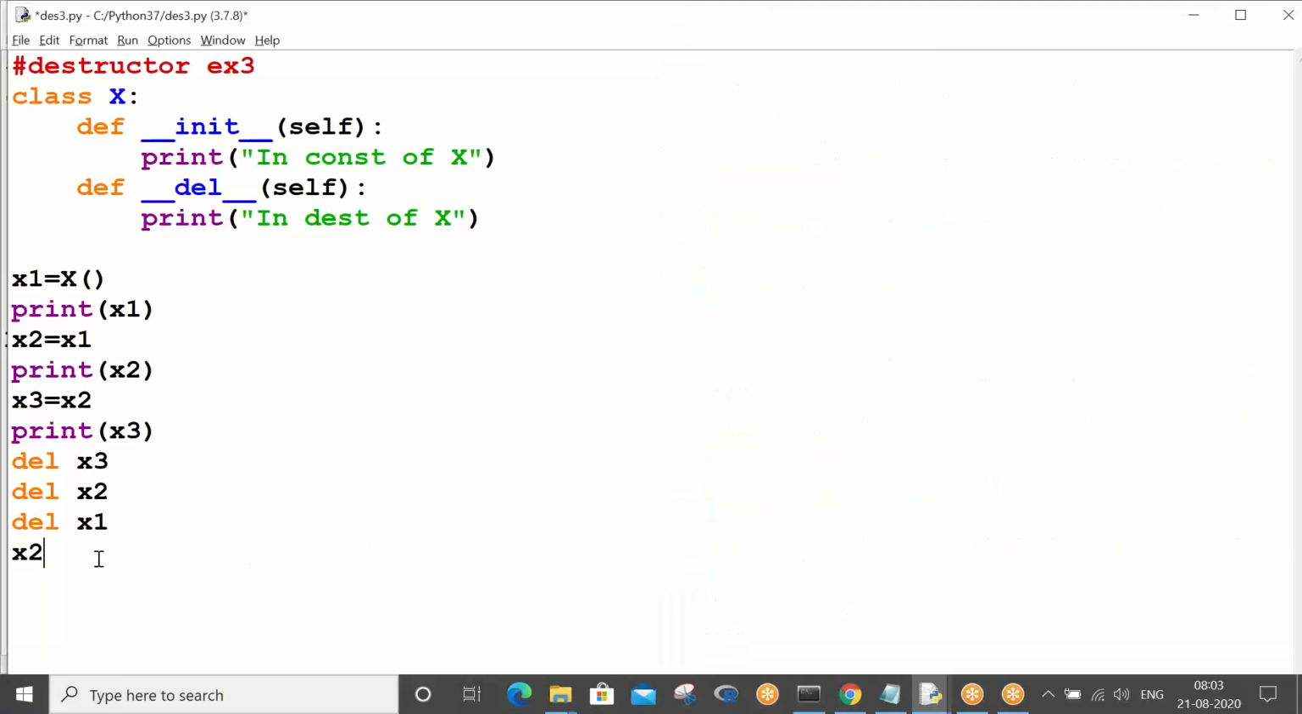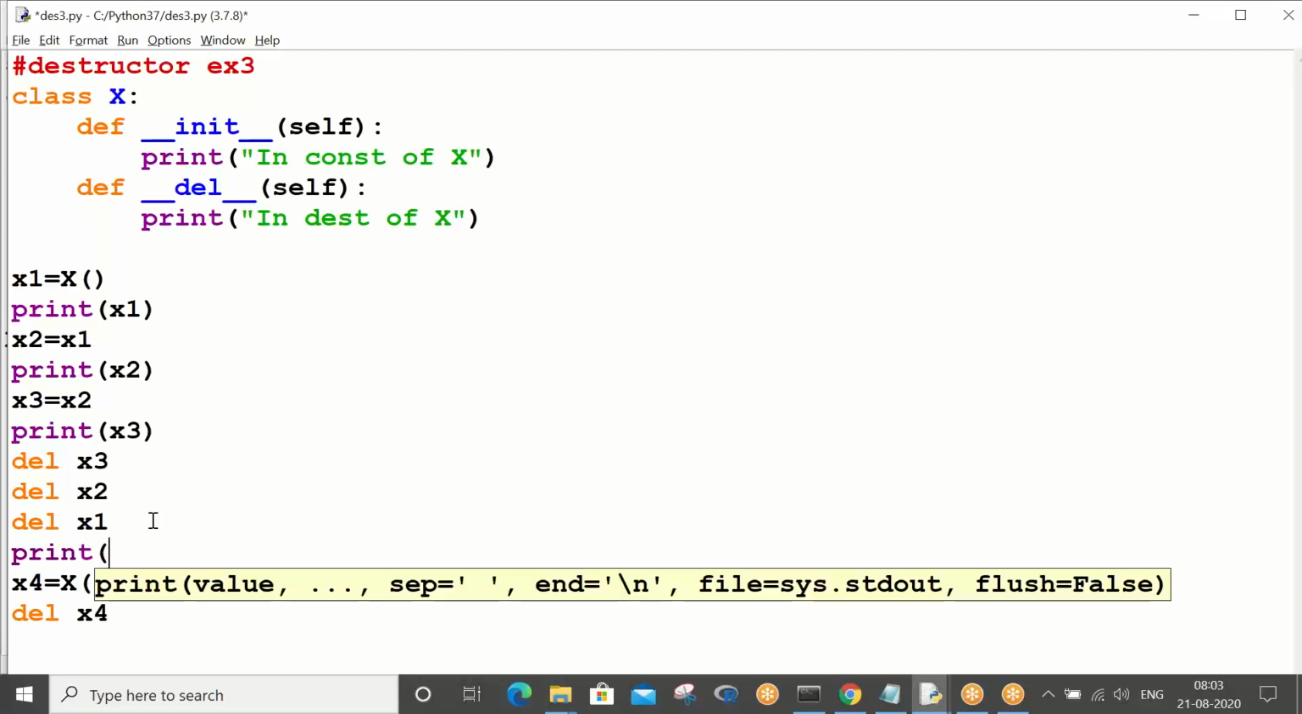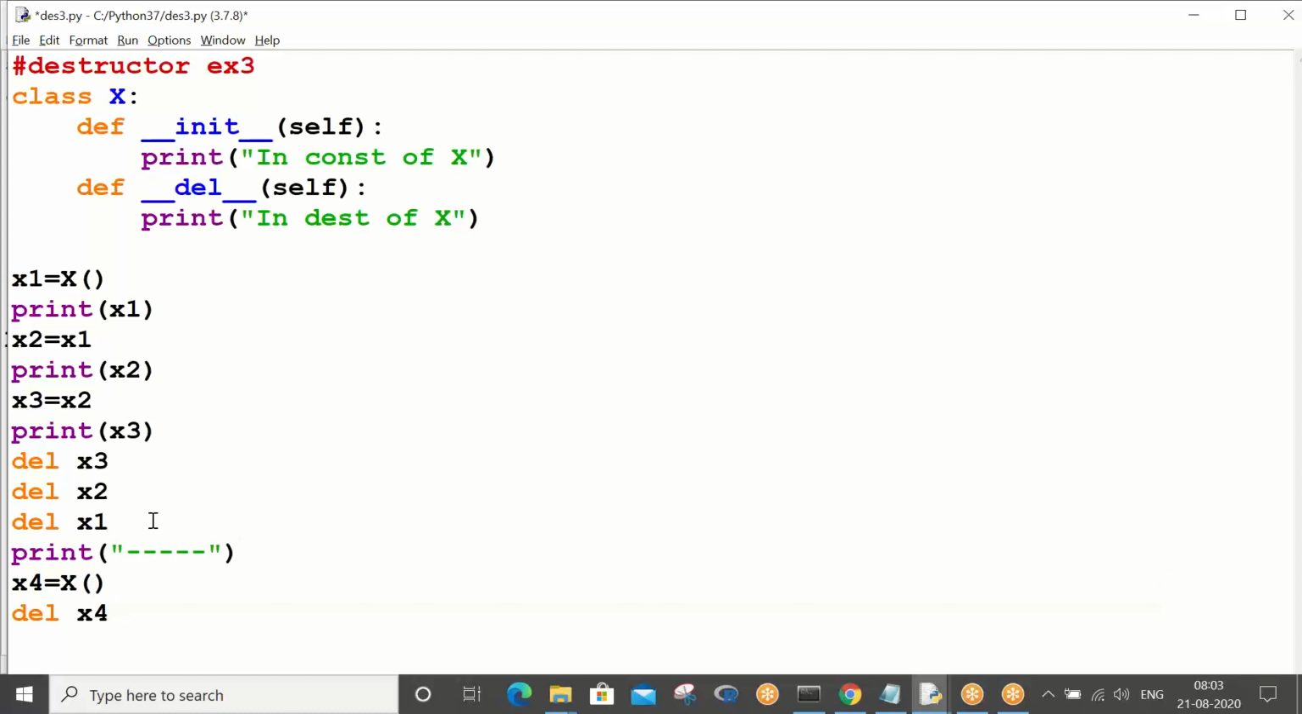See, I can do x2 is equals to x, and delete. Instead of x2, let's say x of 4. We have not taken x4 till now, right? X of 4 I'm doing directly. Control, you see now, just for more understanding, Control S, F5.